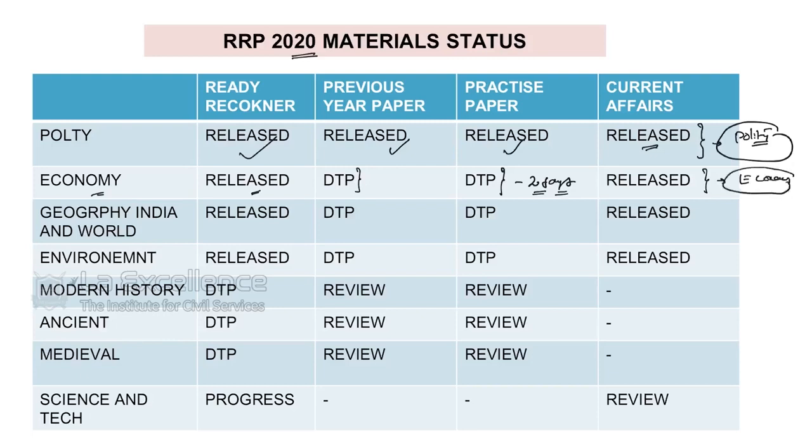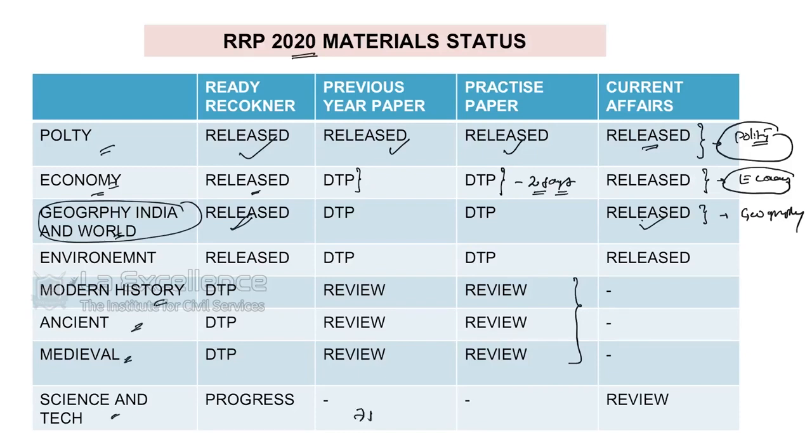And for Geography of India and World, the Ready Reckoner is released, and current affairs are also released. So the third subject which we have to focus on is geography. Now, the remaining things, modern history, ancient, medieval, these are all in progress. So the first set which we have to focus on and finish are polity, economy, geography. These are the three subjects you have to focus on. And then modern history, ancient, medieval, science and technology are in focus.